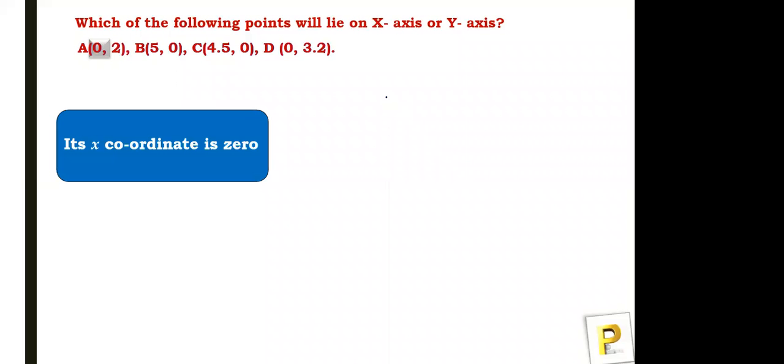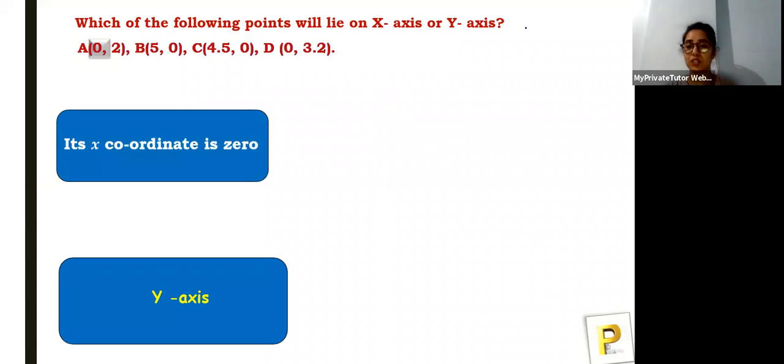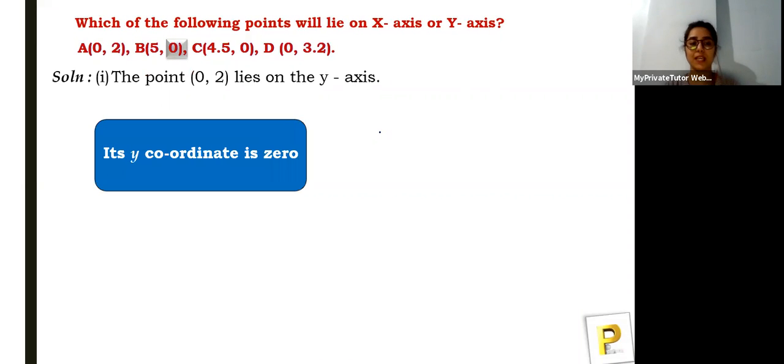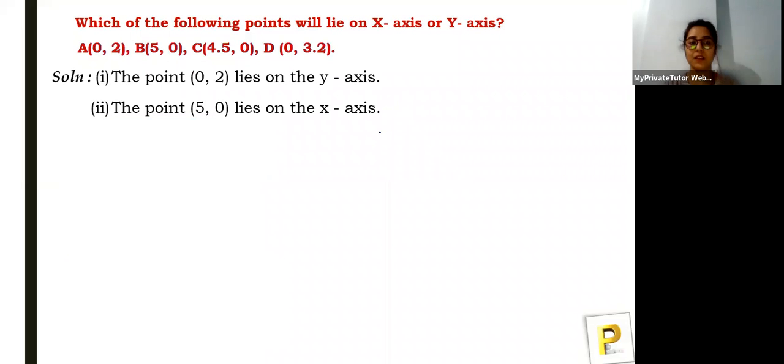Okay, let's see. Its x coordinate is 0, so the point 0 comma 2 lies on which axis? It lies on the y-axis. So the first one is the y-axis. Let's see the second one. For the second one, its y coordinate is 0, so the point 5 comma 0 lies on the x-axis.